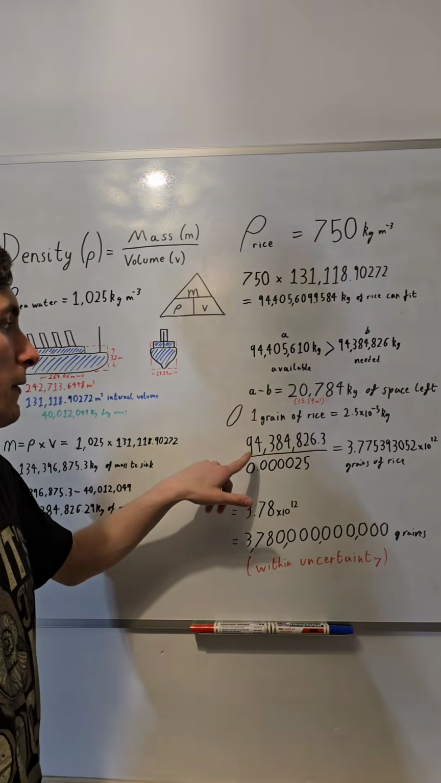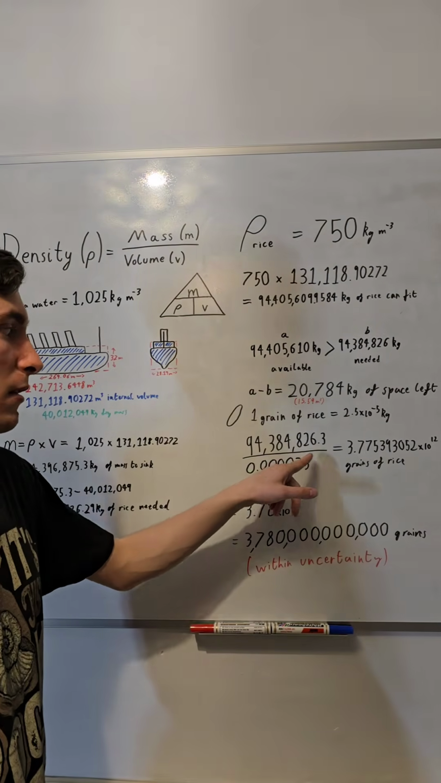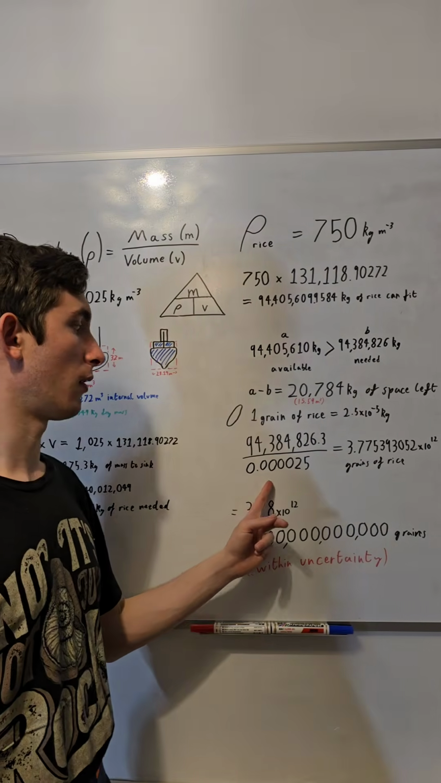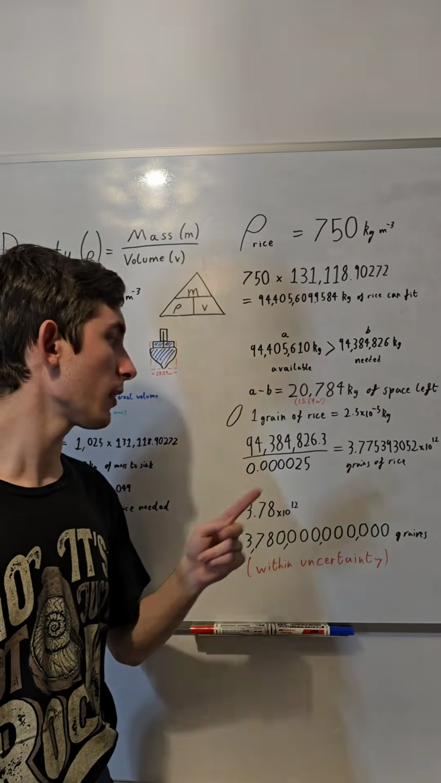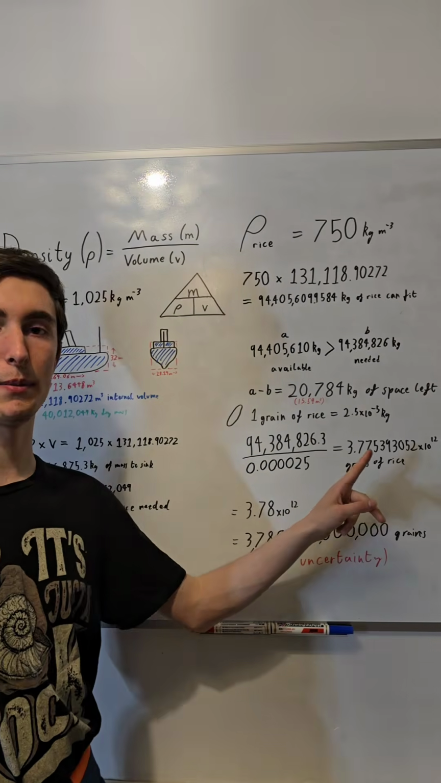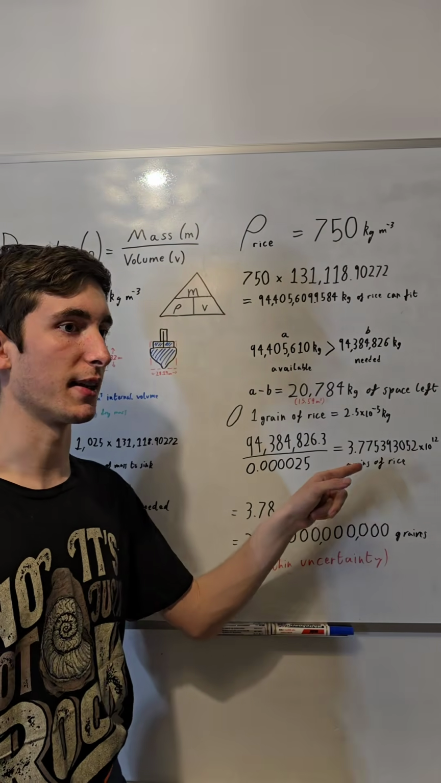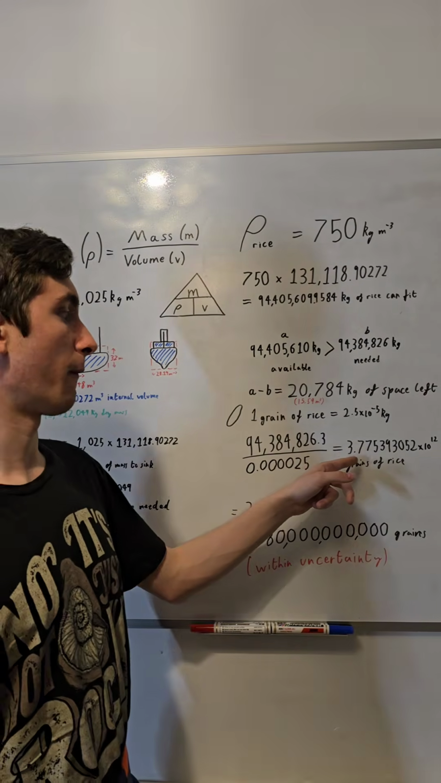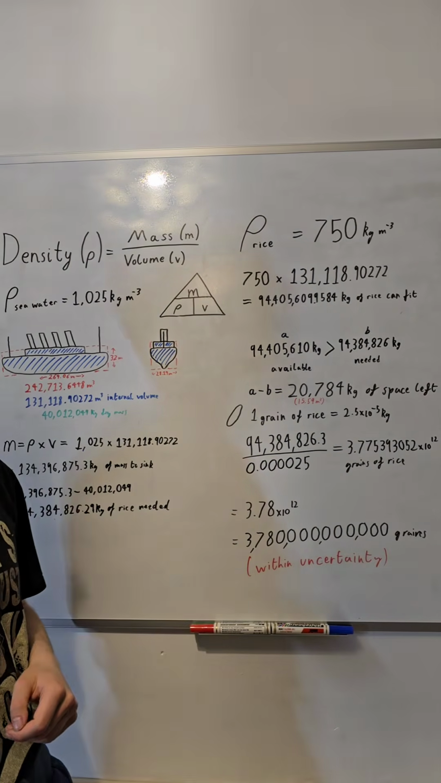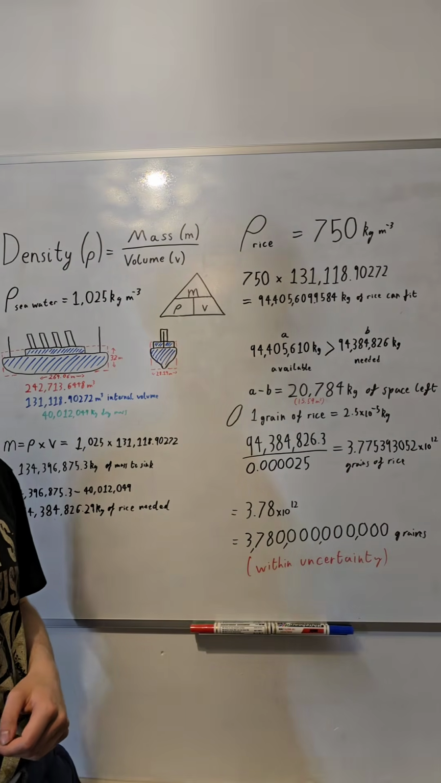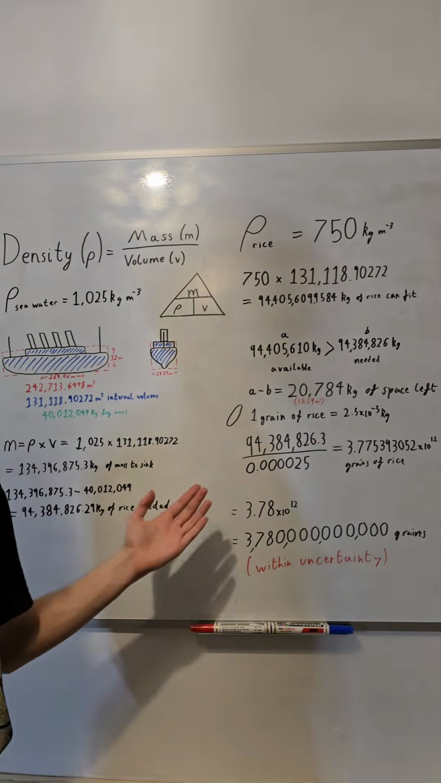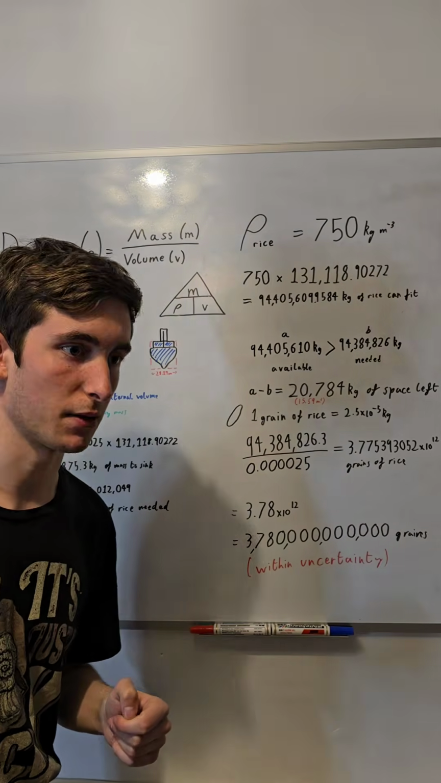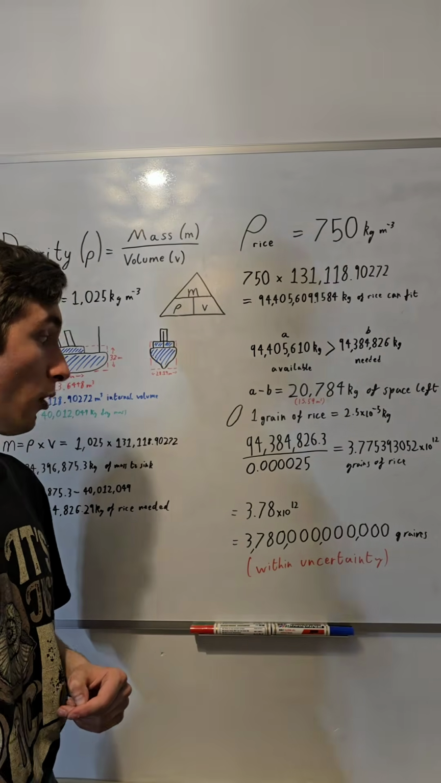Now we take our 94,400,000 kilograms needed, divide that by our mass of a single grain of rice, and we get the number of grains of rice we need to sink the Titanic, which is 3.775393052 times 10 to the 12 grains, or, because we have a massive uncertainty on this, 3.78 times 10 to the 12 grains of rice, which is a lot.